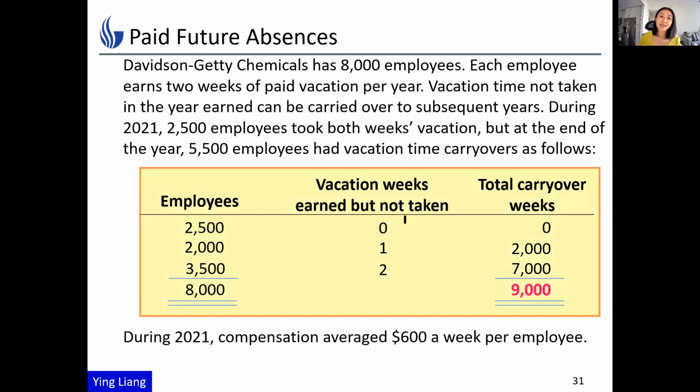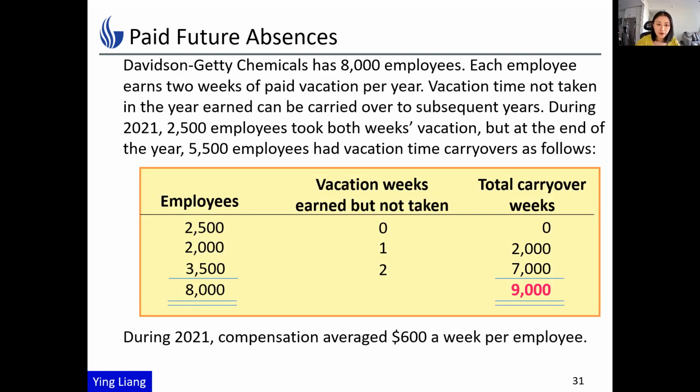All right, now let's have an example of the accounting for paid future absence. We'll start by listing the facts. Davis and Gaddy Chemicals has 8,000 employees. Each employee earns 2 weeks of paid vacation per year. Vacation time not taken in the year earned can be carried over to the subsequent year.